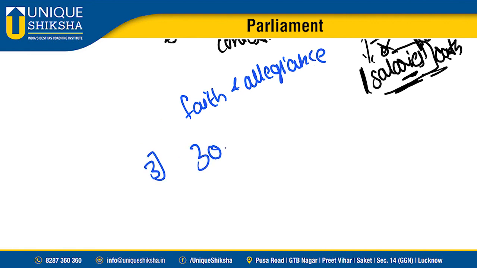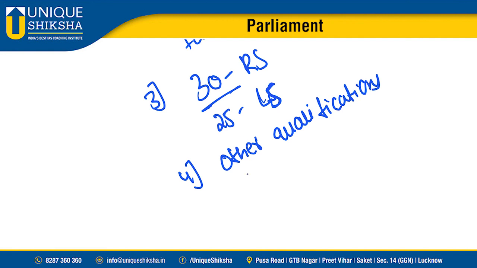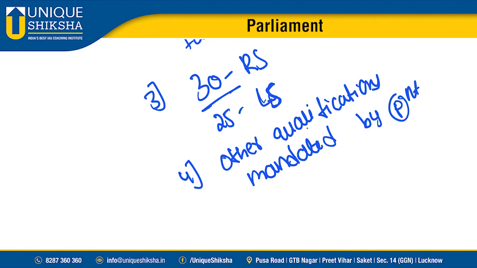They should have a minimum of 30 years to contest for Rajya Sabha and 25 years to contest for Lok Sabha. Our constitution also says that, other than this, there are other qualifications mandated by parliament. Parliament can make any other qualifications for MPs, such as through the Representation of the People Act and all these things.